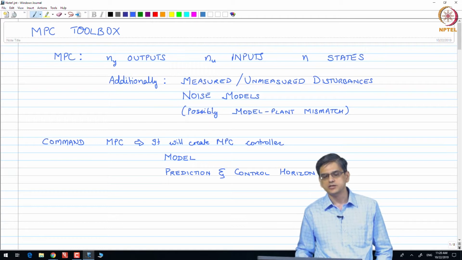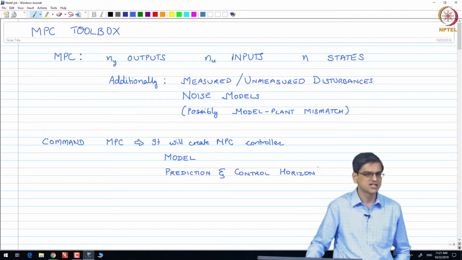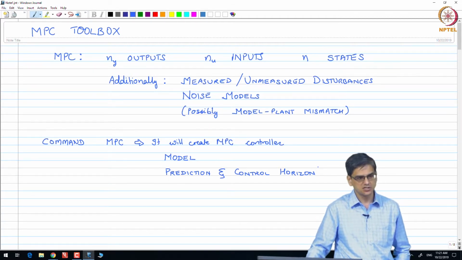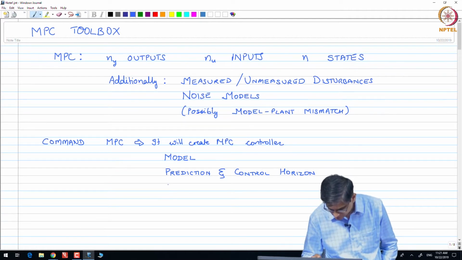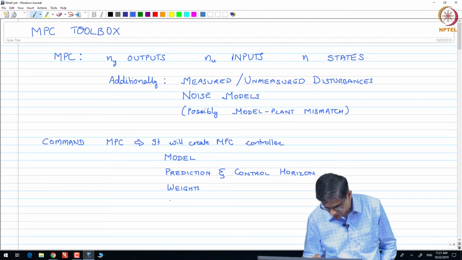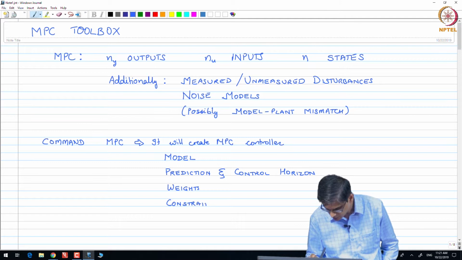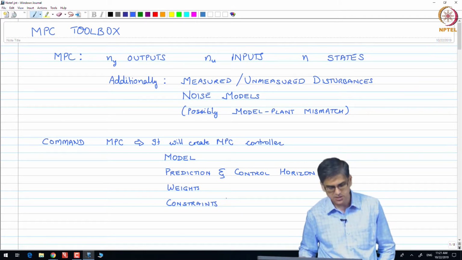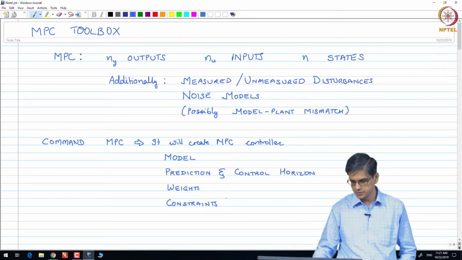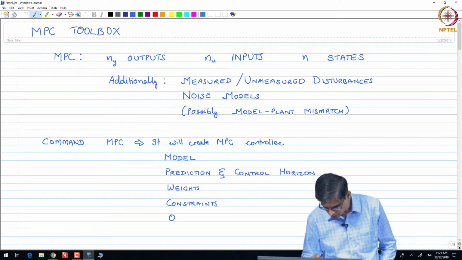Okay. Then we had the objective function. The objective function requires weights and constraints. Okay. Then there was an optimizer.